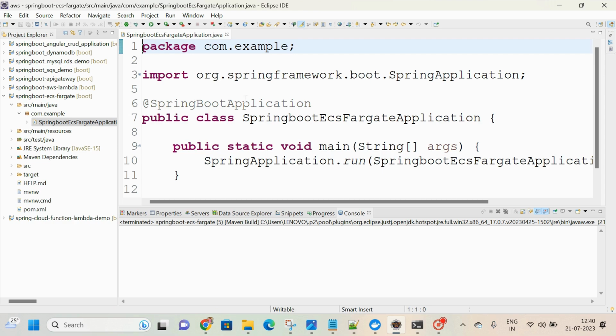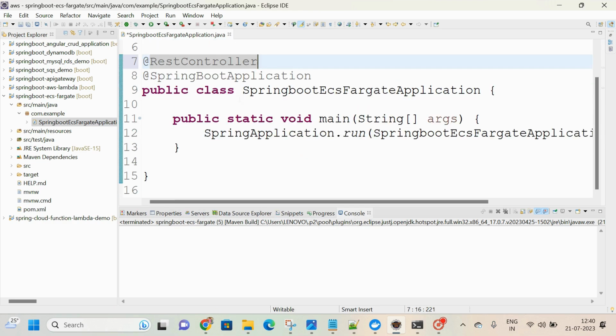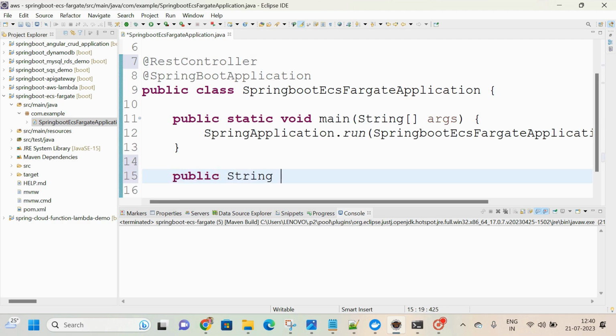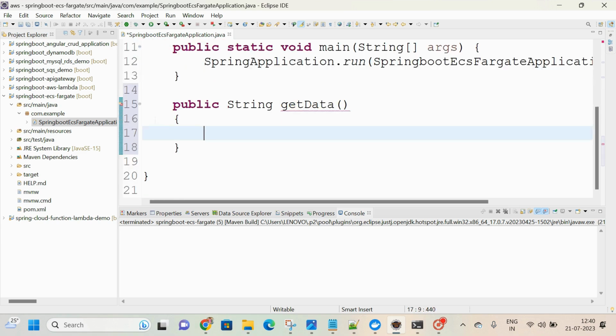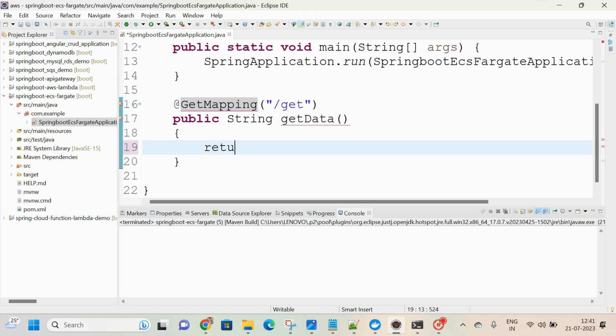This application only I am making as a controller class, so that is the reason I am adding this. Only one public string getData. Here this particular method I am annotating with @GetMapping. Let me save this and return a discussion about Spring Boot